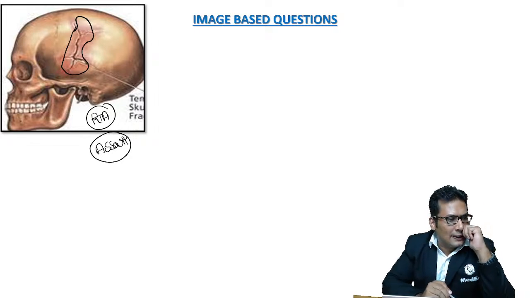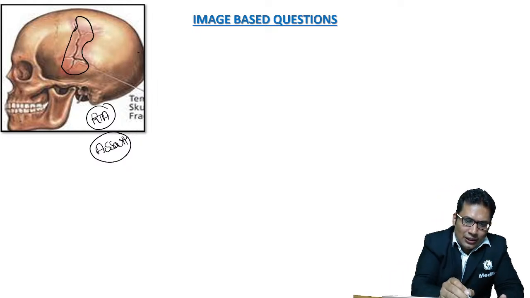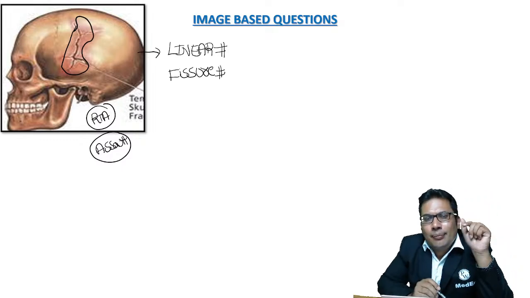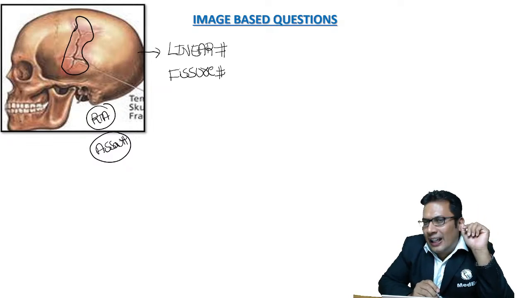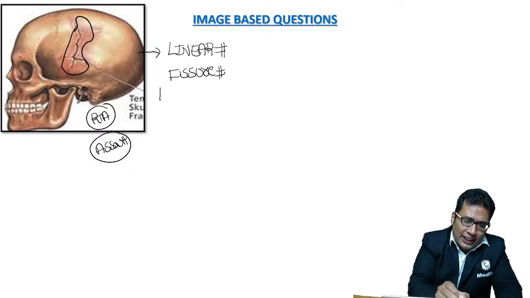What is this fracture known as? Anyone? So this is not ring fracture. This is known as linear fracture. Linear fracture is also known as fissure fracture. If they ask you in an exam the most common skull fracture, your answer should be linear fracture. It can be caused by road traffic accident, or by any blunt force trauma. And normally it is associated with EDH.